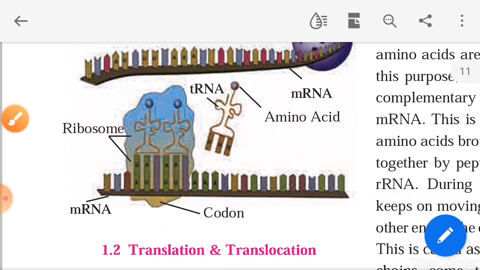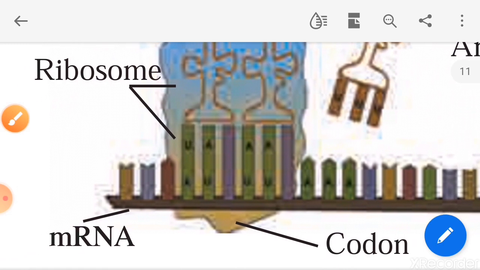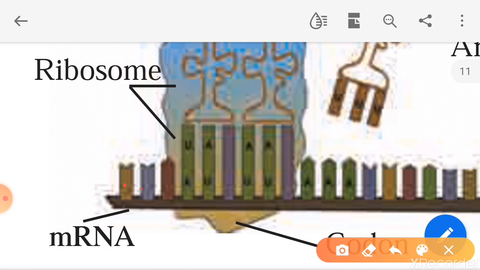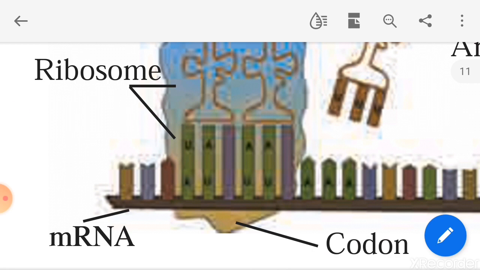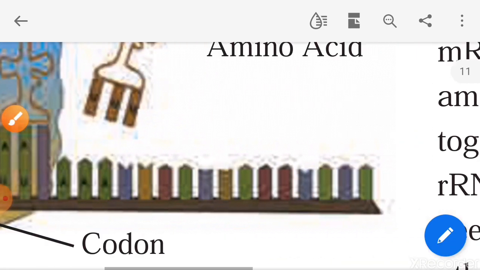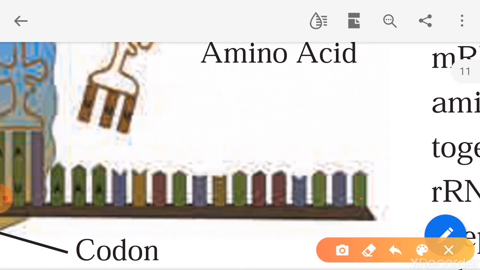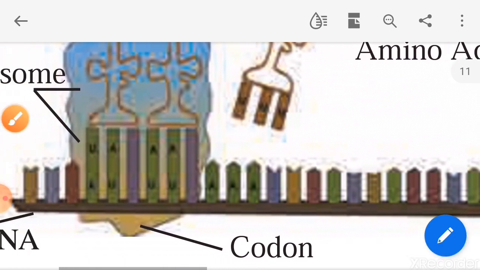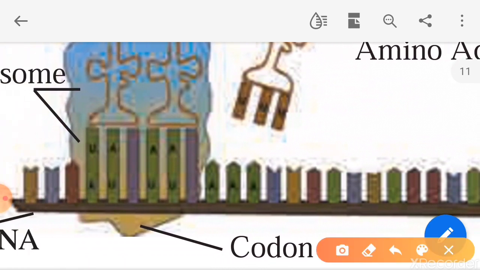Now here the ribosome keeps on moving with a distance of 3 nucleotides. That means a triplet codon, 1, 2, 3. So in this way the ribosome keeps on moving from one end of the mRNA to another end by a distance of 3 nucleotides. This process is called translocation.